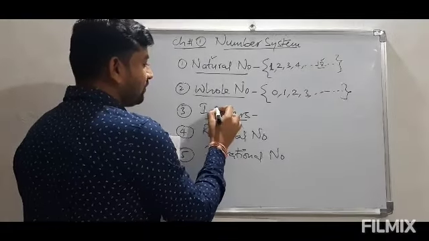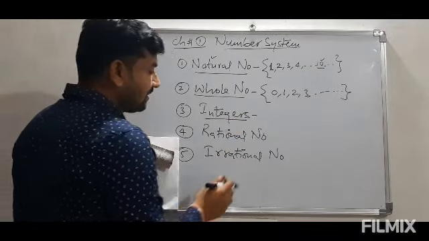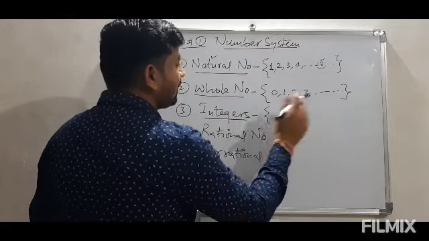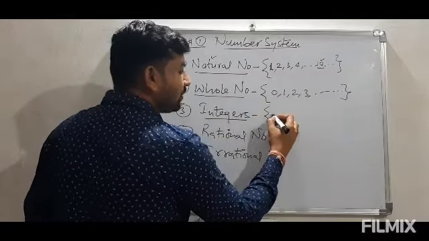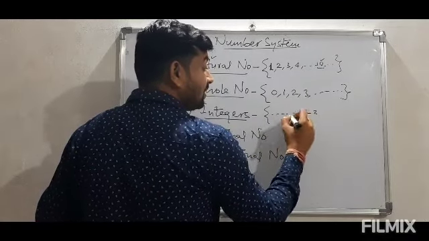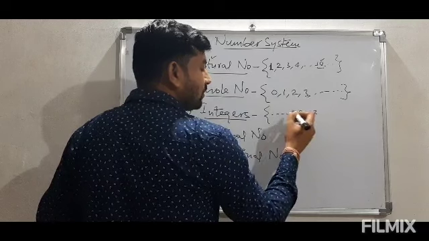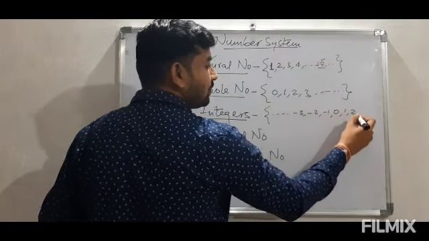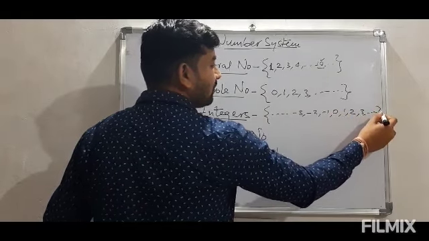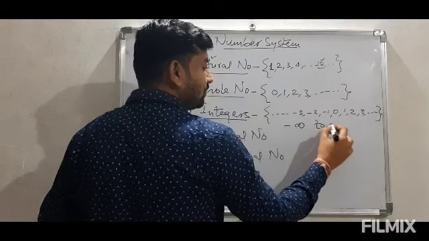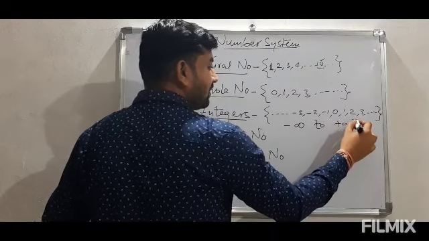That kind of situation can be very easily expressed in terms of integers. So we can say if we include negative numbers in whole numbers, we get minus infinity to -3, -2, -1, 0, 1, 2, 3 and so on till infinity. So we can say these are the numbers from minus infinity to plus infinity.